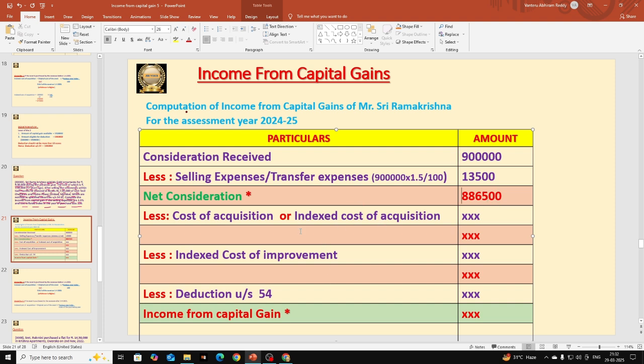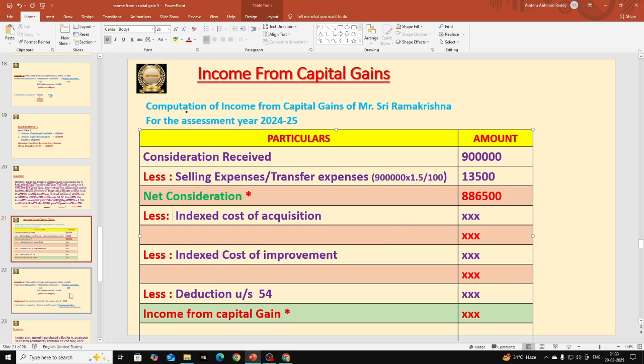And after this we are going to deduct either cost of acquisition or indexed cost of acquisition. We deduct the cost of acquisition if our asset is a short term capital asset, but here our asset is not a short term capital asset, it is a long term capital asset. So we are going to deduct indexed cost of acquisition. I am removing that cost of acquisition. Do they give indexed cost of acquisition in the question? No, we have to calculate it.